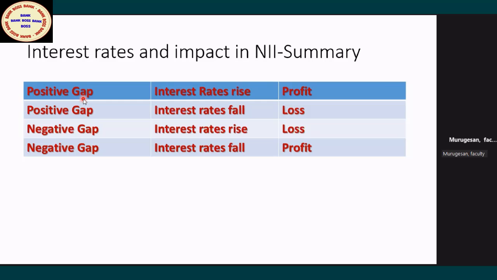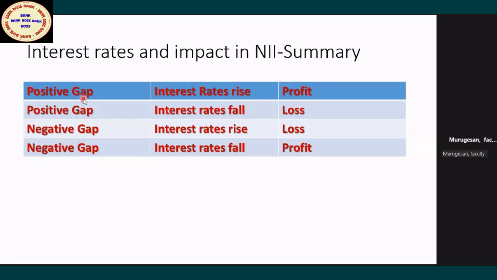Note down. Then you will understand. When you note down in your own handwriting, it will go into your mind. What is considered a positive gap? Maturing assets, which means inflow, you put within brackets. Maturing assets, meaning inflow, more than maturing liabilities, which are outflow, then it's a positive gap. You can easily remember. What is a positive gap? Maturing assets more than maturing liabilities.